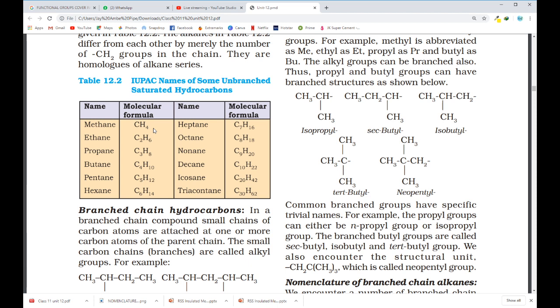C11H24. Correct. So the answer is C11H24. As per that, you can write the formula of an alkane containing n number of carbon atoms.